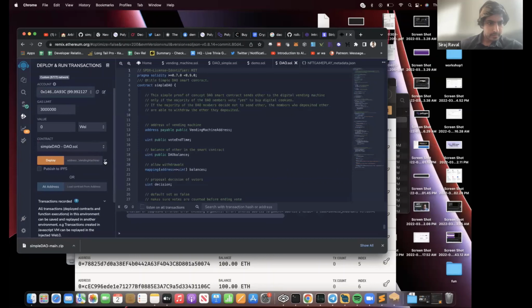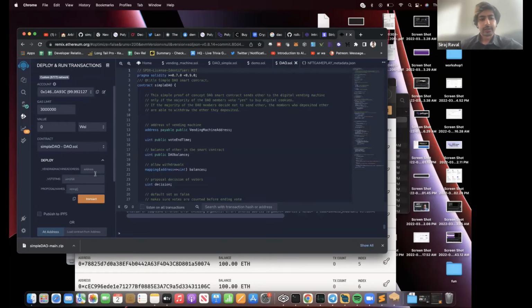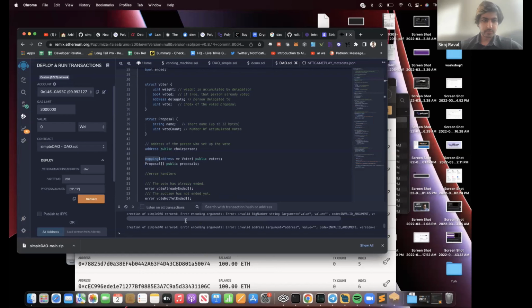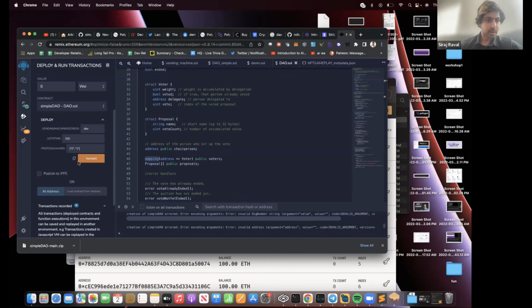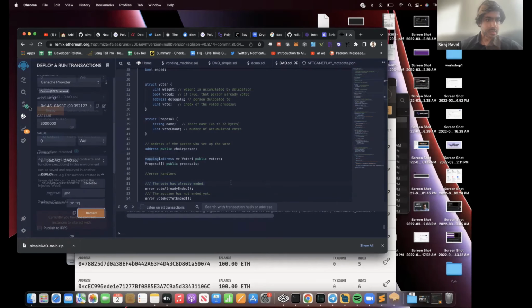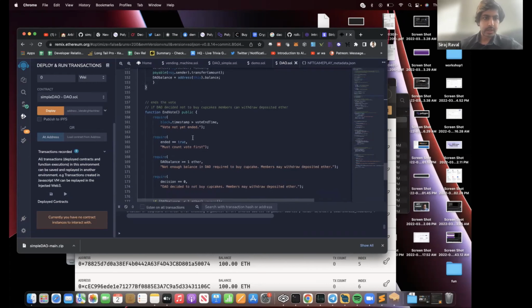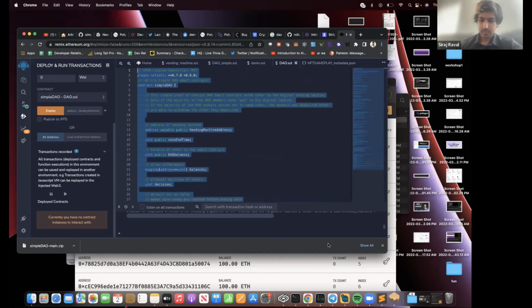I have my contract here. Because I needed to add these variables to the constructor. So how long is the vote going to be? Let's say it's 200 seconds. What are the proposals? I'm going to call it 0 and 1. Either you buy a cupcake or you don't. And what's the address of the vending machine? It's going to be something like, I had it here somewhere. Let's put a test number here, transact. And we're going to deploy this locally.